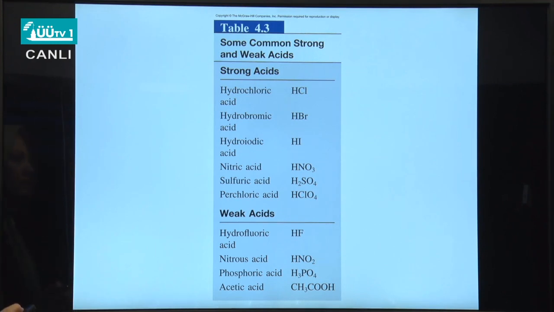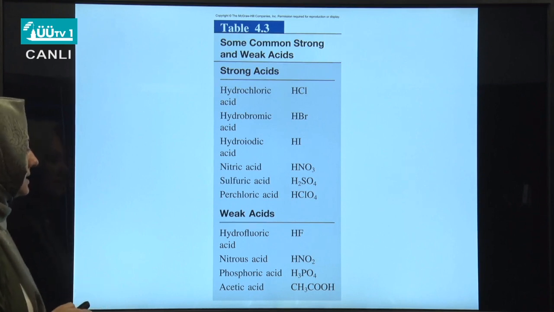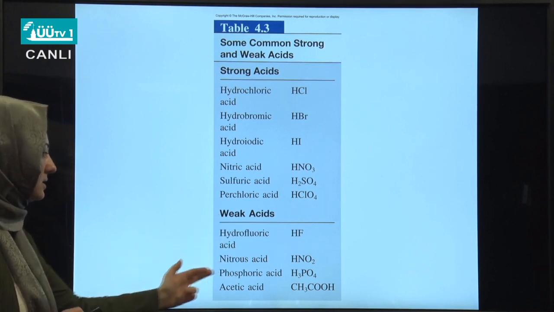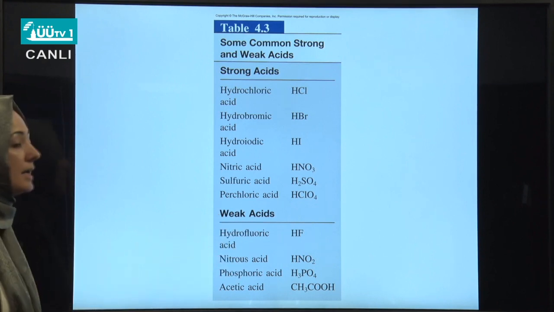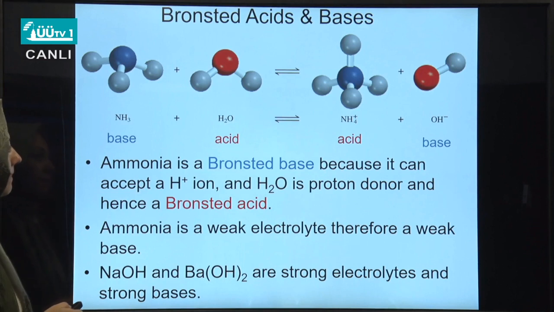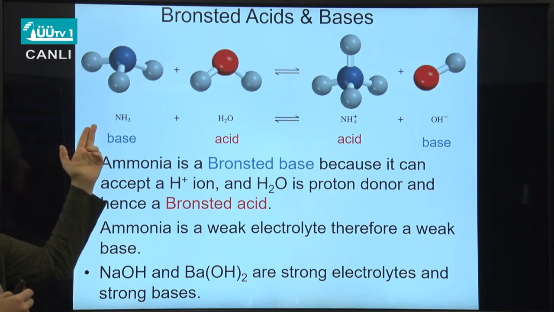In this table, you can observe some common strong and weak acids that we mentioned so far, like hydrochloric acid, hydrobromic acid, hydroiodic acid, nitric acid, sulfuric acid, perchloric acid. These are all common strong acids. On the other hand, hydrofluoric acid, nitrous acid, phosphoric acid, and acetic acid can be given as examples of weak acids.